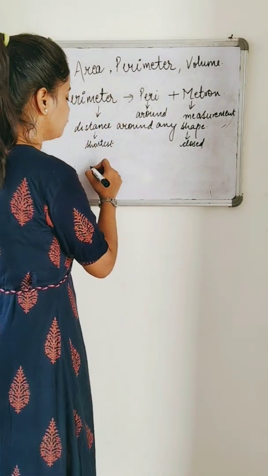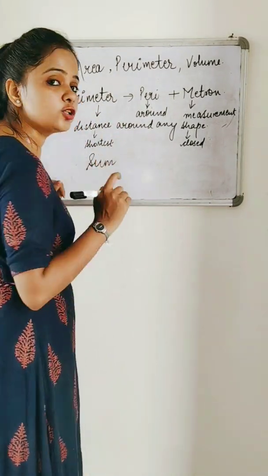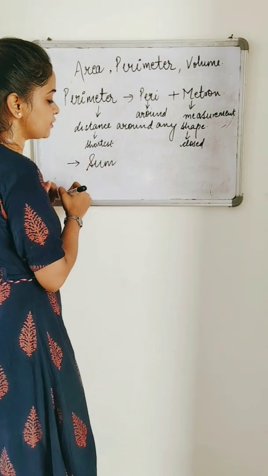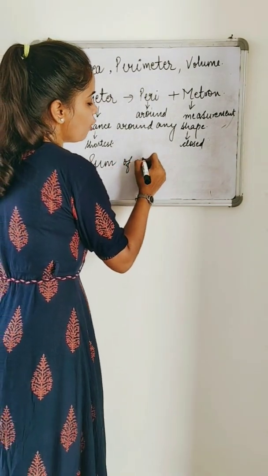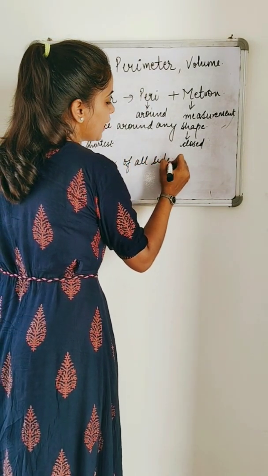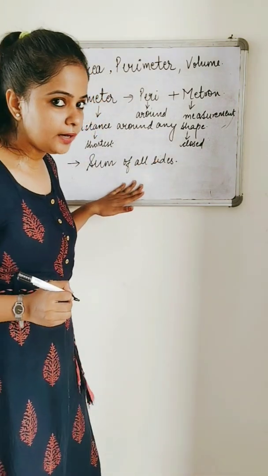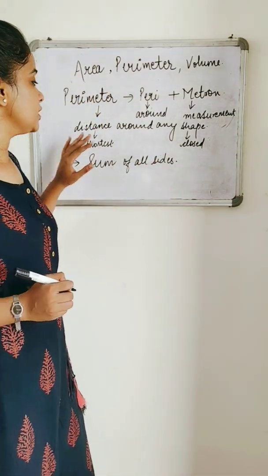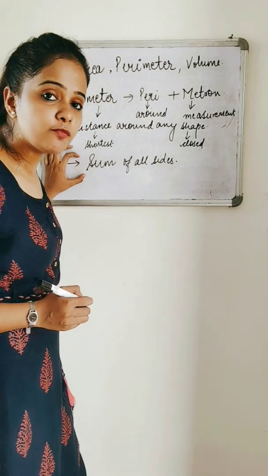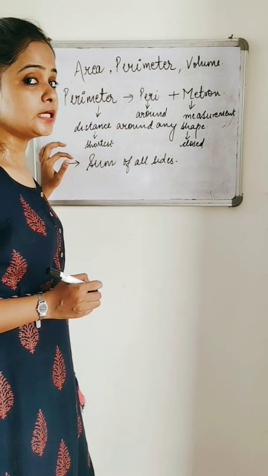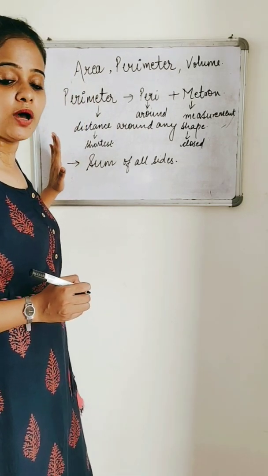In other words, another statement is that the sum of all sides is also called the perimeter, right? Now what do I mean by the shortest distance? What does this sum of all sides mean? Let's take an example and understand to have a clear view.